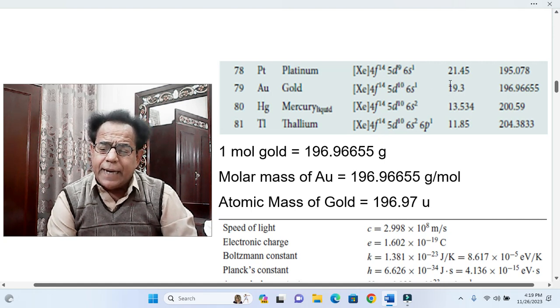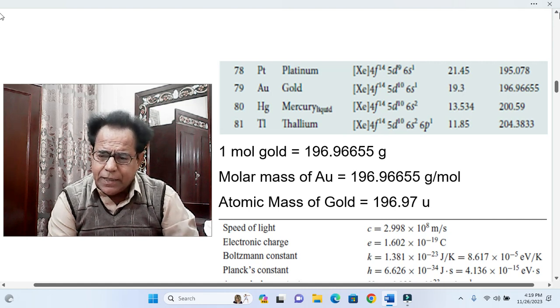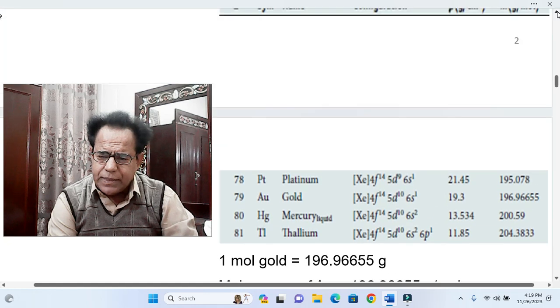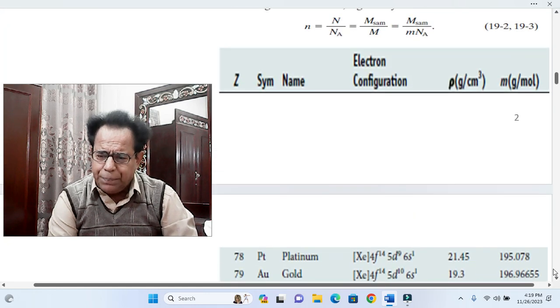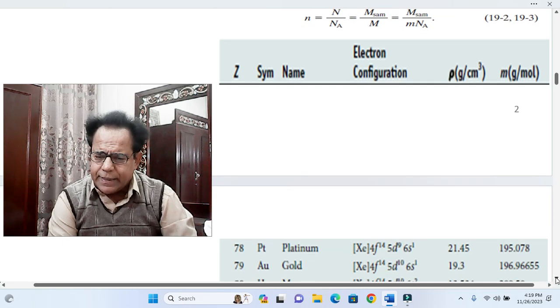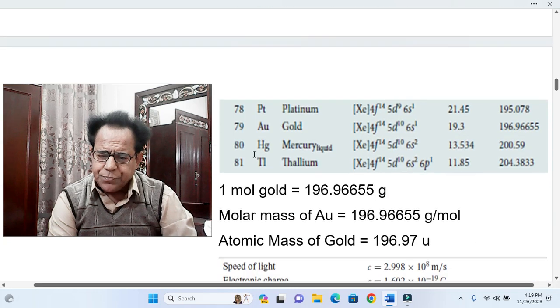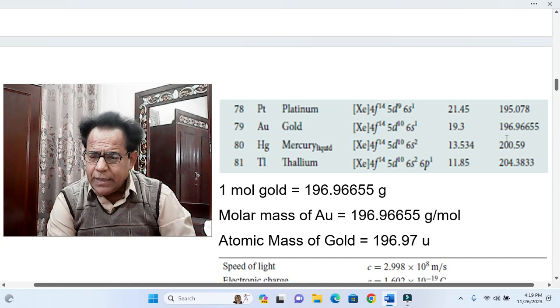Its density is 19.3, and its units are given in the upper part of the table: gram per centimeter cube. Next, gram per mole. Next, dear students, where 79 is given, another value is given: 196.96655.